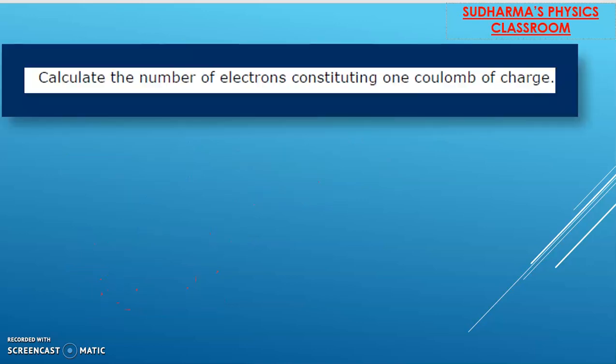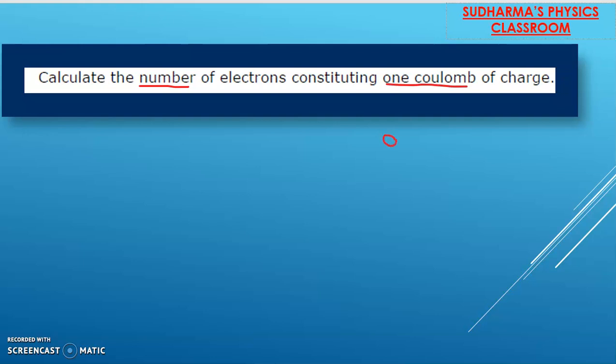Coming to the first question of our NCERT textbook: calculate the number of electrons constituting 1 coulomb of charge. Let me explain the way of solving a numerical. Basically, we first get the values from the question. Then we decide which equation we are going to apply. Calculate the number of electrons constituting 1 coulomb of charge. So let's write down what is given in the question.